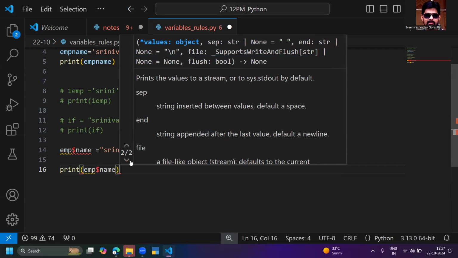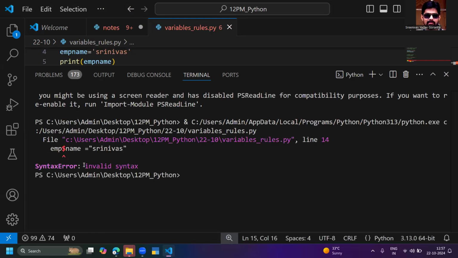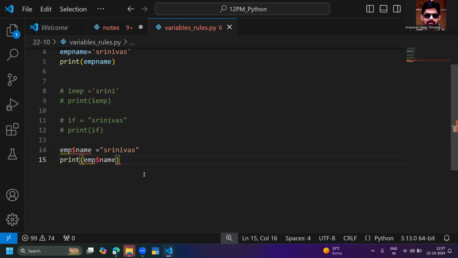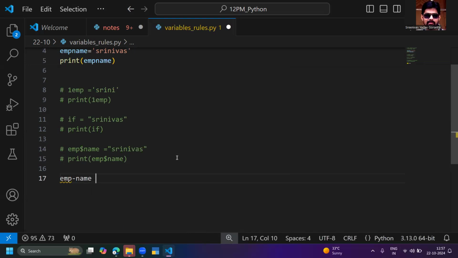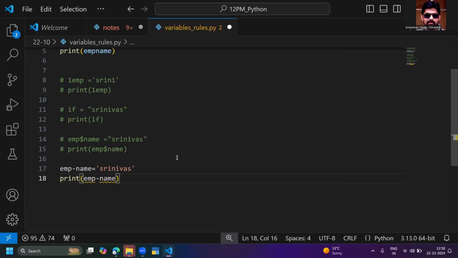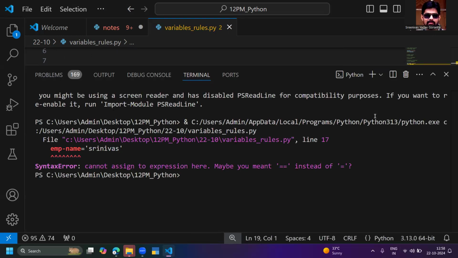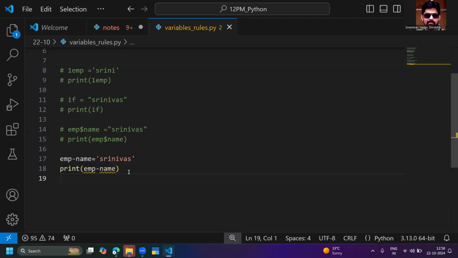So if you run the program, it will not work out. If you run the program, employee name, Srinivas, will not print. Obviously, invalid syntax. You are doing wrong syntax. Okay, let me try emp-name = Srinivas, print emp-name. Maybe hyphens are allowed? No, hyphen not allowed. So one important point you have to remember: no special character is going to be allowed with the variable names.